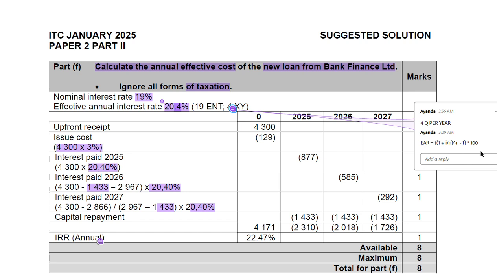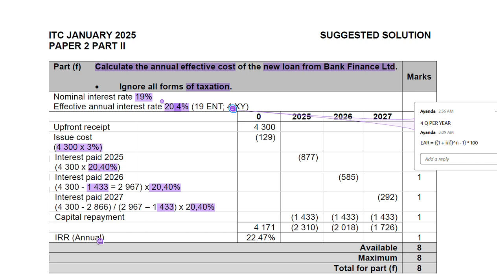Alternatively, you can look at this formula which says 1 plus i. In our case, it's going to be 19% over n. In our case, n is going to be 4, which is the number of times per year we're going to pay interest. It's quarterly, and we know if it's quarterly, we have 4 quarters per year.